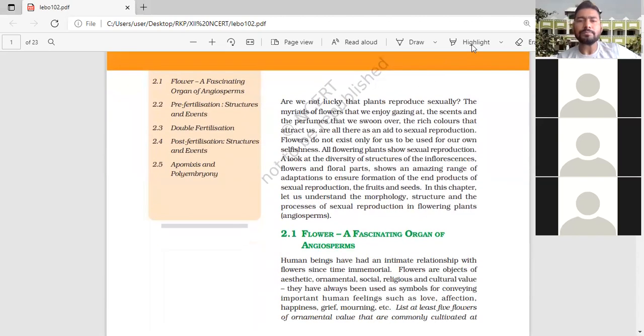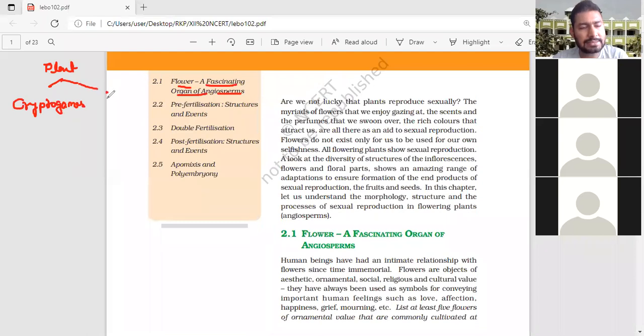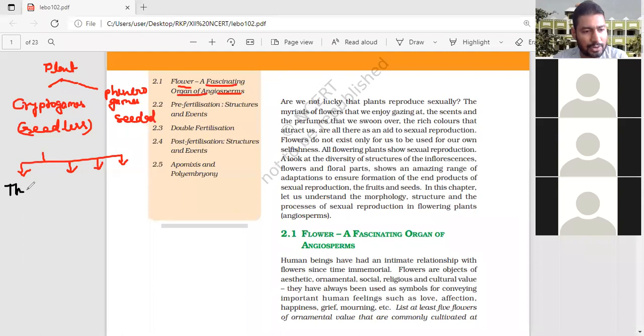Now another point: the flower, a fascinating organ of the angiosperm. We know very well Phanerogams and Cryptogams. This is the classification of plants. They have been classified into two groups: one is called cryptogams, and another is phanerogams. Here you can write thallophyta.